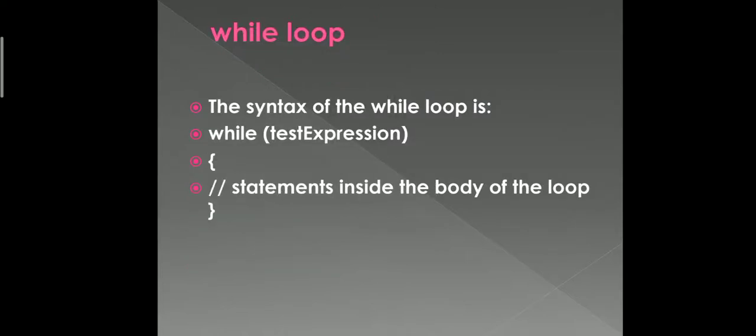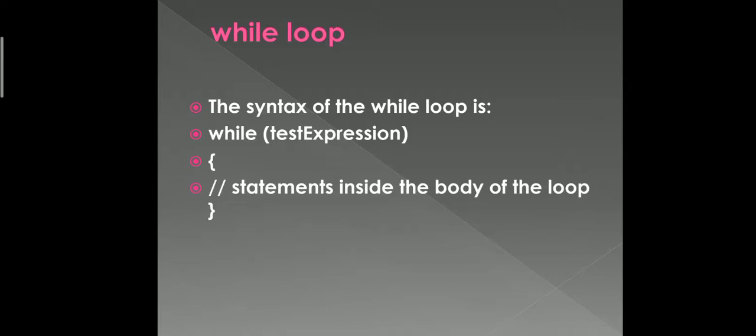First let us understand what is meant by while loop. The syntax of the while loop is like this. While is a keyword. First we write the keyword while. Then inside the brackets we write some test expression. A test expression is a condition checking statement, just like an if condition. So here also we are going to check some condition.